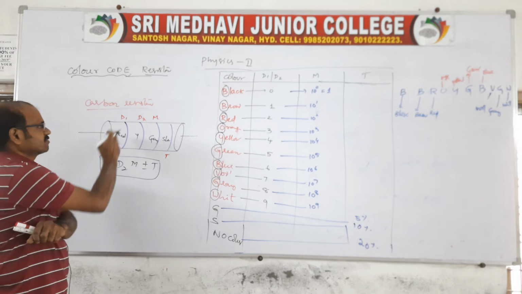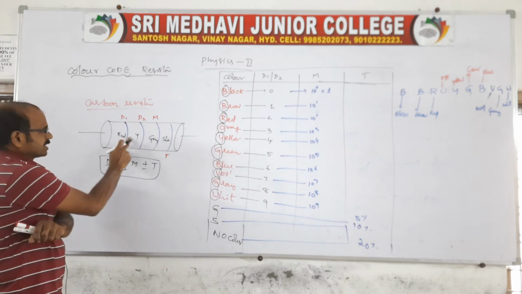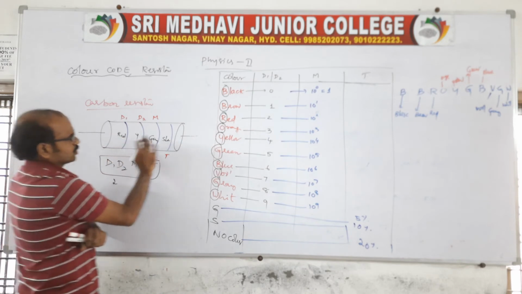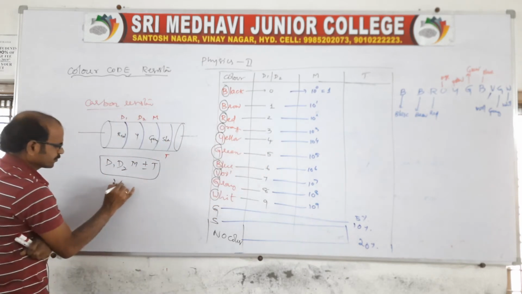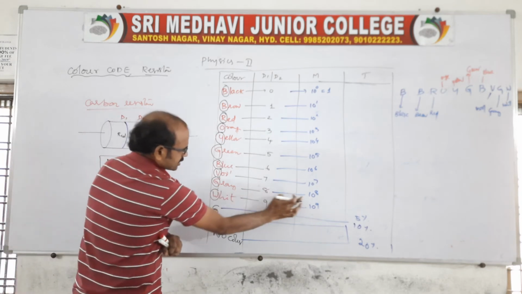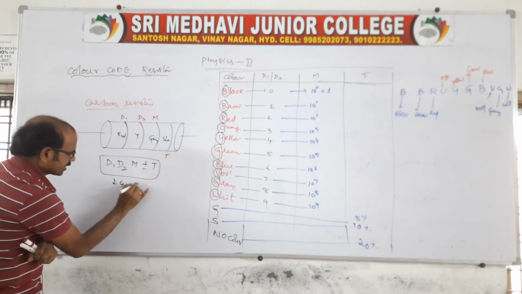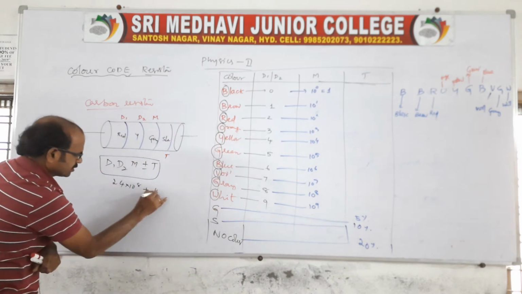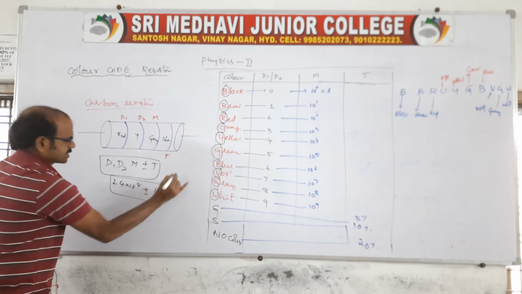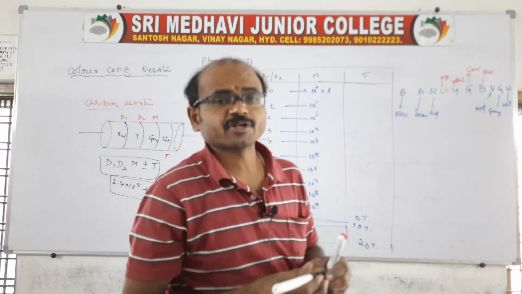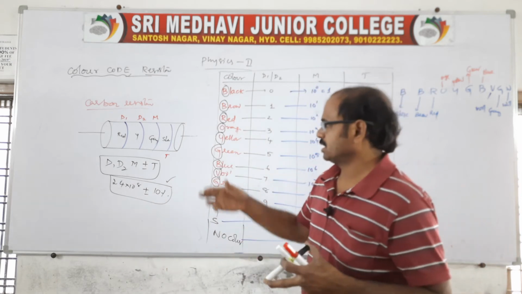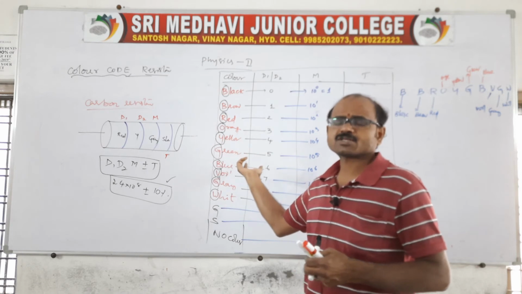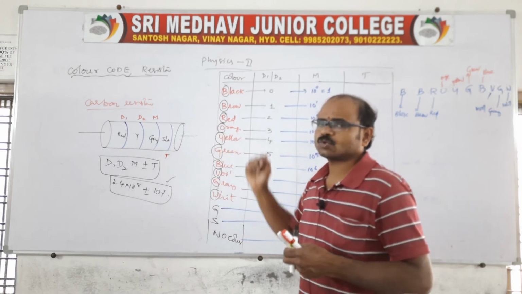On the carbon core resistor there will be 4 strips given. So red, you look at the digit. What will be the digit? 2. And yellow, you look at the yellow digit, it is 4. And gray you look at: 10 power 8. So you say 10 power 8 plus or minus silver. What will be the silver here? 10%. That's all. This is the way the problem is done. Of course, it is very important for the objective type. It is very important in our IPE also, because usually they will ask one question on the basis of these color code resistors.